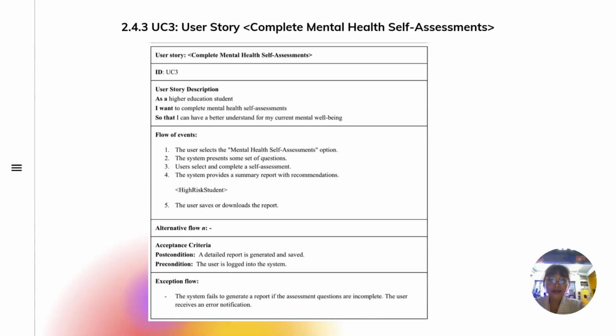The user story three is complete mental health self-assessment. For the flow of events, the user selects the mental health self-assessment option, and the system will present a set of questions to ask the student about themselves, and the user selects answers and completes the self-assessment. Then the system will provide a summary report with recommendations, such as whether the student is high risk. The user can save and download the report.